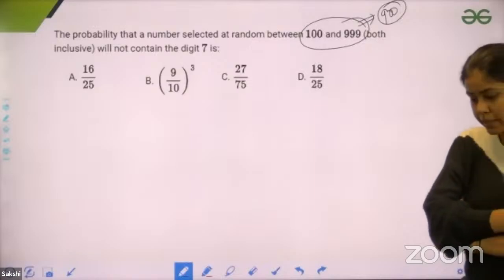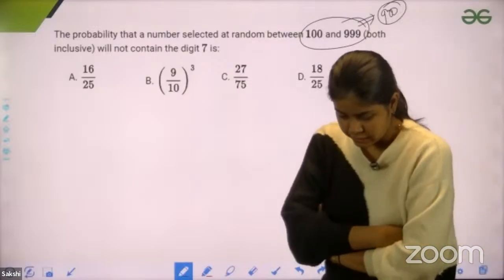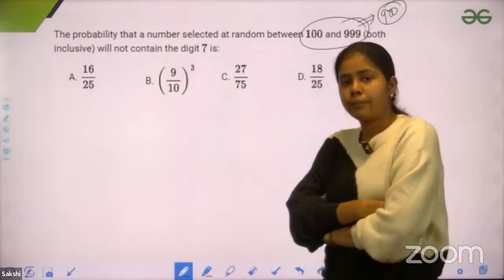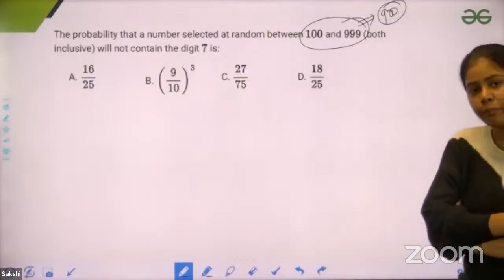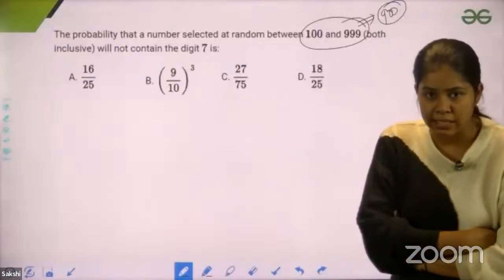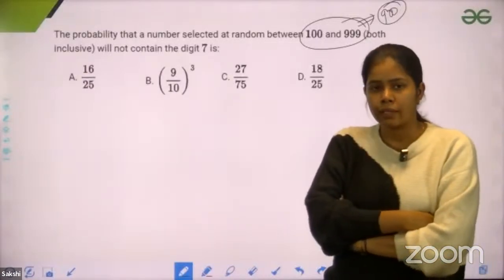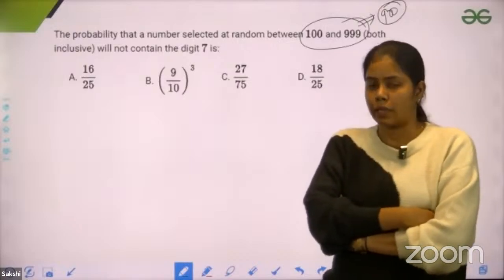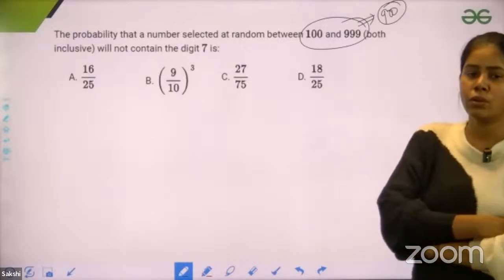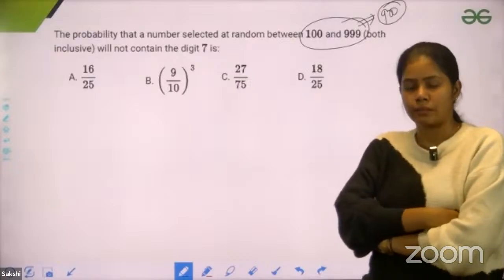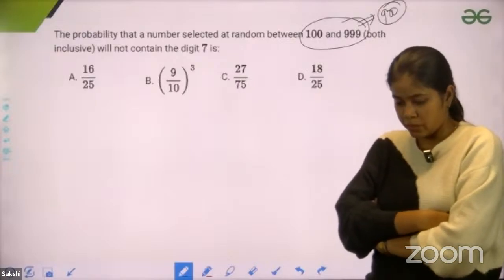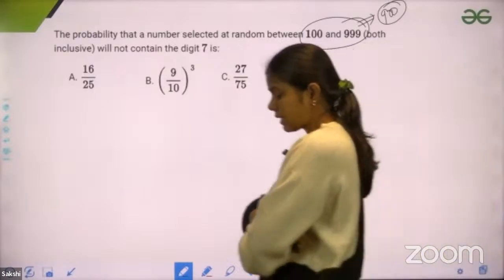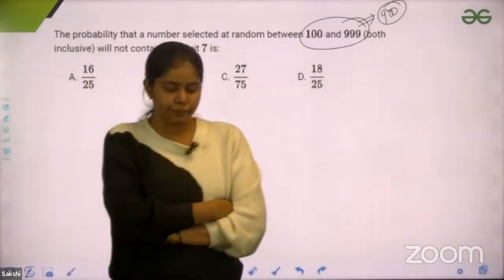Ajay is asking what minimum rank is needed to get a seat in IIT. If I talk about marks, at least 60 marks is needed if you need a rank under 1000. And if you need an IIT, and I am talking about the general category, you have to score above 65. I'm talking about marks.